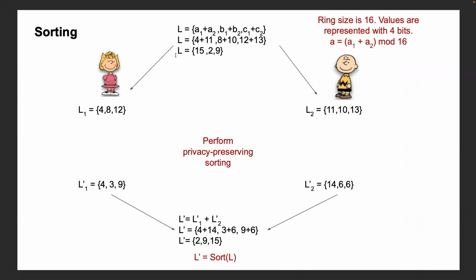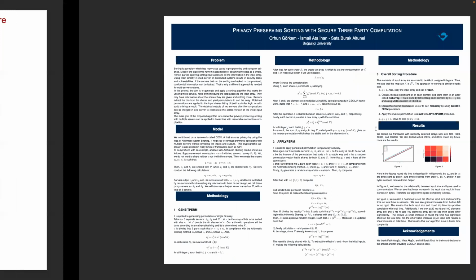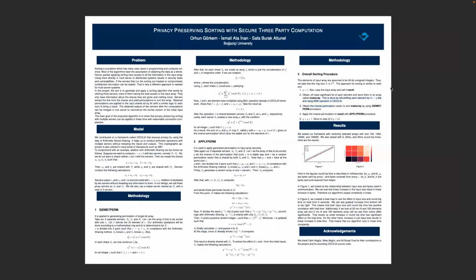Suppose we have an input array like this, and shares from the array are shared with servers. So the servers don't know the original array, and there are a couple of operations done in this procedure. Now they are black box, but we will explain it. And then they output their results like this. And when the results are reconstructed, we obtain the sorted version of the input array. And we did this implementation. And now Ata will explain about the procedures we do technically.